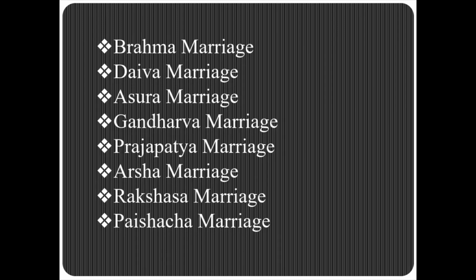To be more clear, Deva marriage, in simple words, is the marriage where the father gives his daughter to a man who is doing religious ceremonies or sacrificial works. That can be any priest, and hence giving a daughter to the priest is called a Deva marriage. Brahma marriage and Deva marriage are similar, but in Brahma marriage the groom has to be well aware of Vedas, while in Deva marriage it has to be a priest.